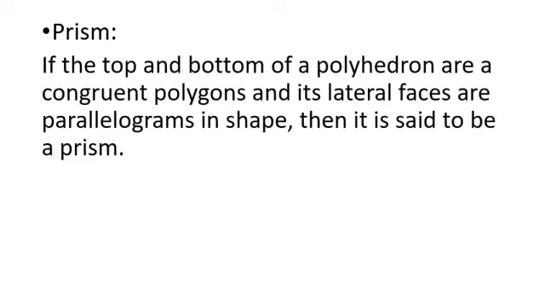Coming to the prism. The two most important members of the polyhedron family around us are the prisms and pyramids. They play an important role in this chapter. What is a prism? If the top and bottom of a polyhedron are congruent polygons and its lateral faces are parallelograms in shape, then it is said to be a prism. And a prism is named after its base.